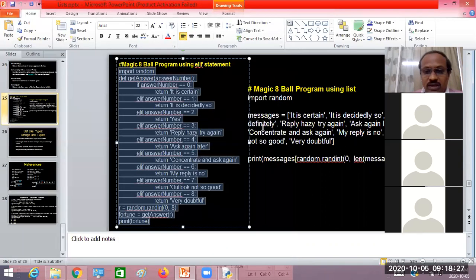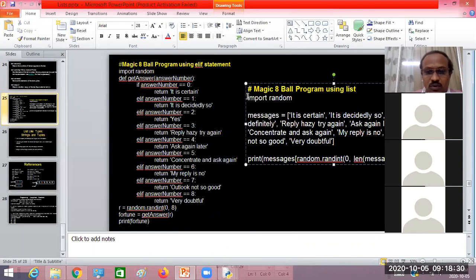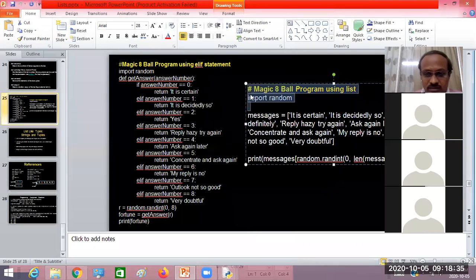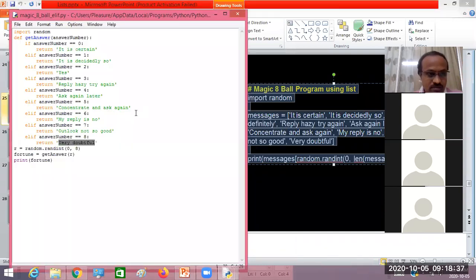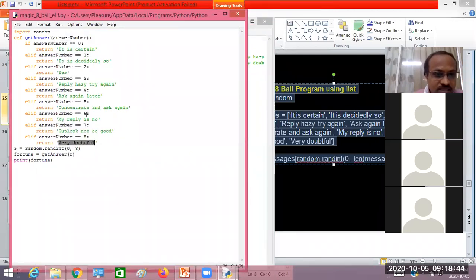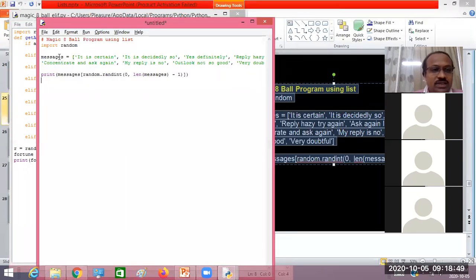So what I'm going to do in the list, you see here now. Here is the program for that. Just take a copy of this one and paste it here. Now look at what I did. Instead of having all these messages here, I have taken all these 9 messages in a list called messages. In the messages list I have all these messages. The first message is "It is certain," the second message is "It is decidedly so." Like that, all the messages are taken in a list.